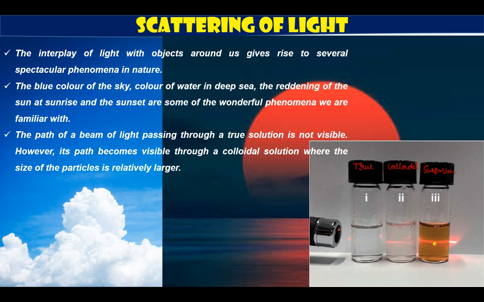Why is the path of the light visible over here? Because light interacts with the particles, because the particle size over here is more. Here the particle size is so much less that the light cannot easily interact with them. Here the light strikes the particle and gets scattered. Hence we can see the path of light. I hope this is quite clear to you.